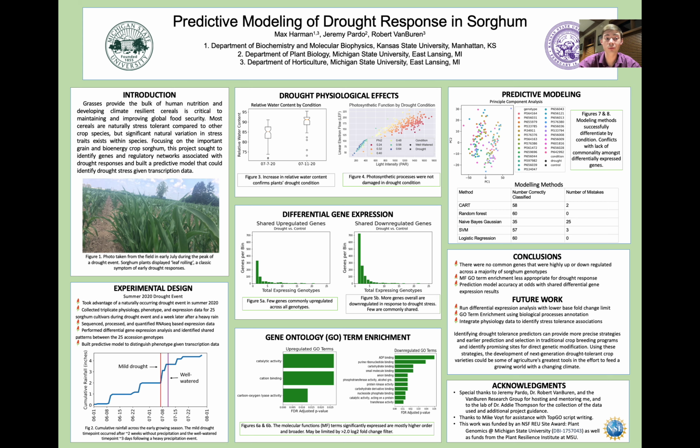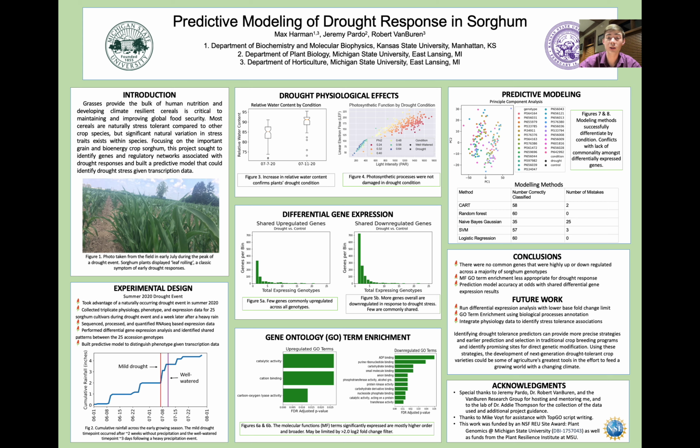Displayed in figures 3 and 4, the drought physiology data confirms that the plants were experiencing mild drought stress, shown by the significant increase in relative water content following the rain. Interestingly, 4 of the genotypes did not recover as well as the rest.